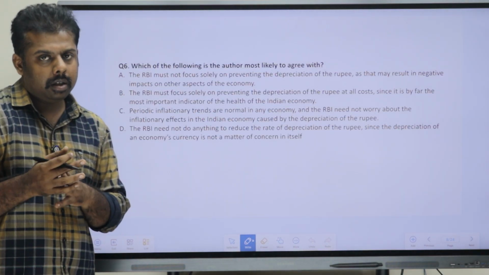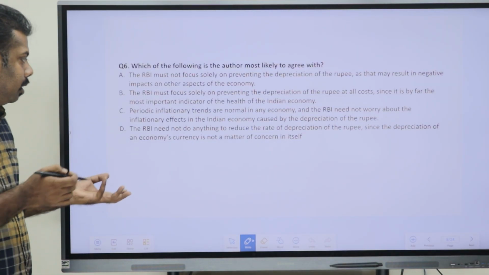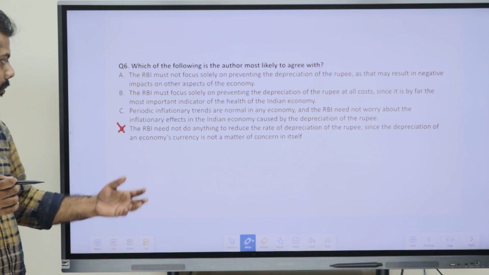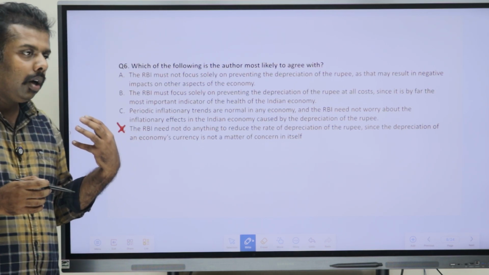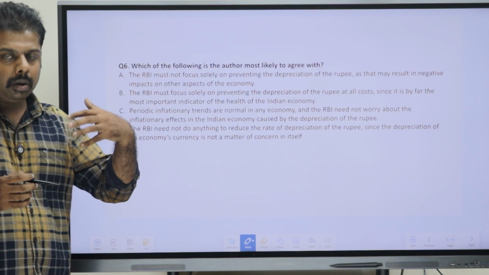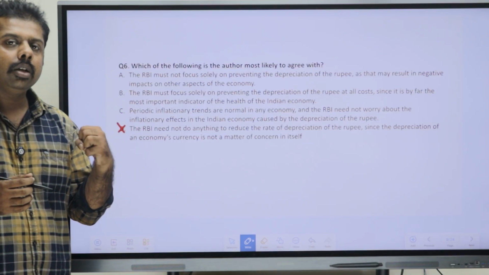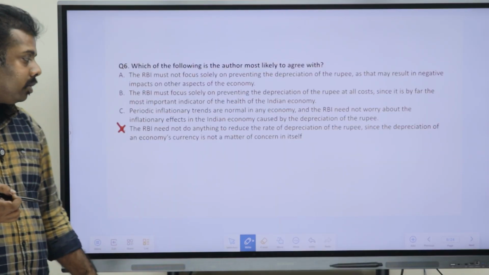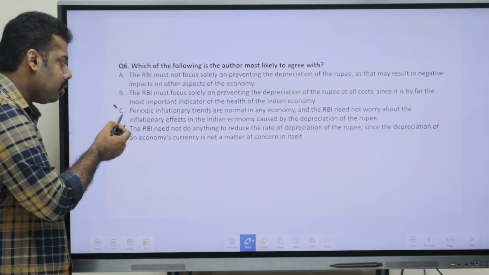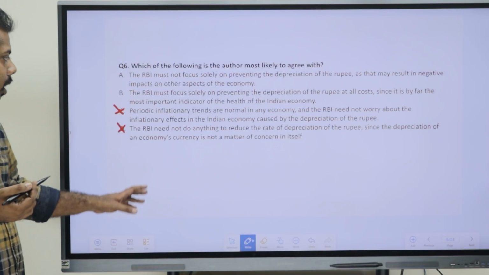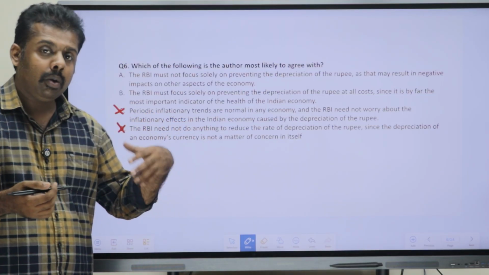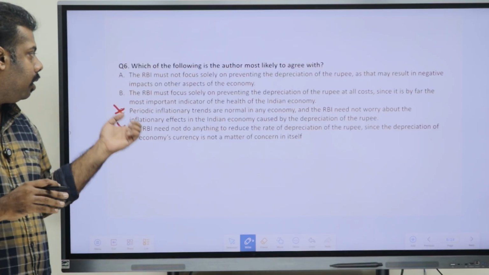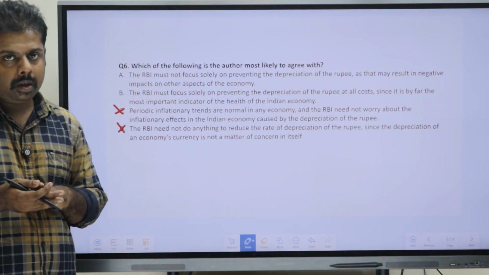So, just reading it, you can eliminate some of the options. That last option is purely wrong, because if the currency's value is decreasing, that is a cause of concern. It has been said it is not a cause of concern. So, D is eliminated, C is also eliminated. They are told that inflationary trends are not a cause of concern, so that is also a direct no. Now, we are just left with the first and the second option.